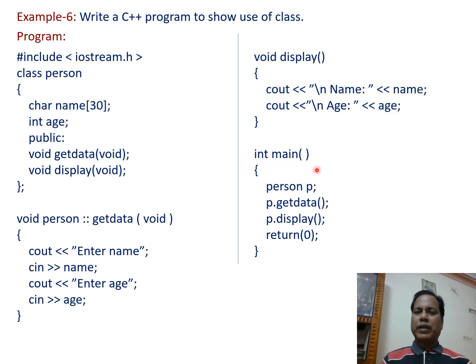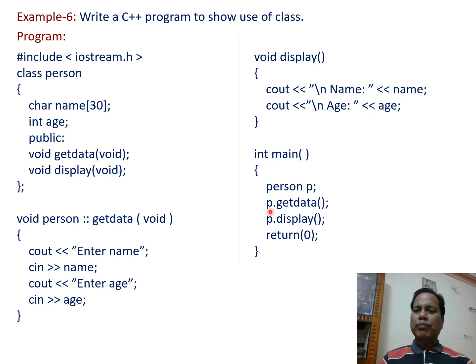Then int main, and within the open and close braces of this main function, person p semicolon. This statement declares the object p, because here person is the name of the class and following that is the name of the variable. A variable of a class is called an object. So the p object is defined here.